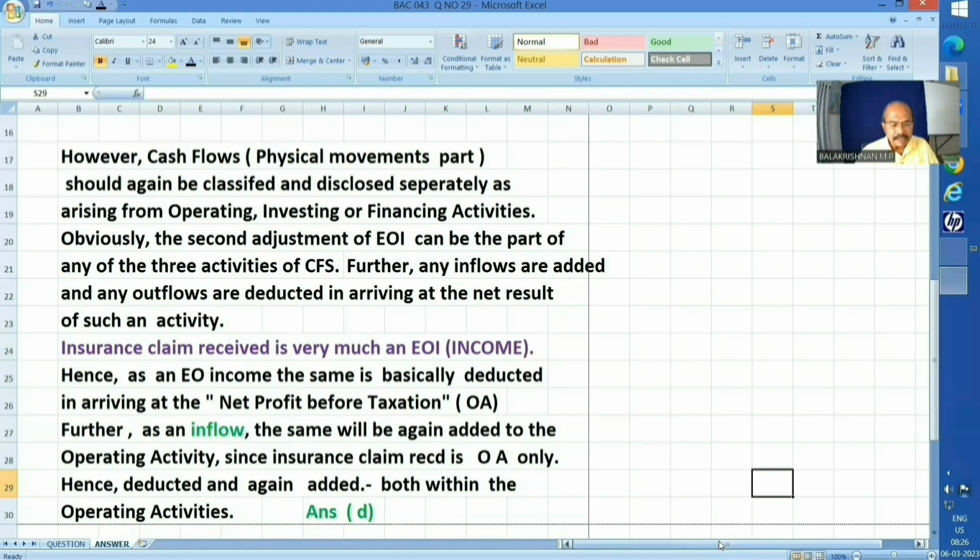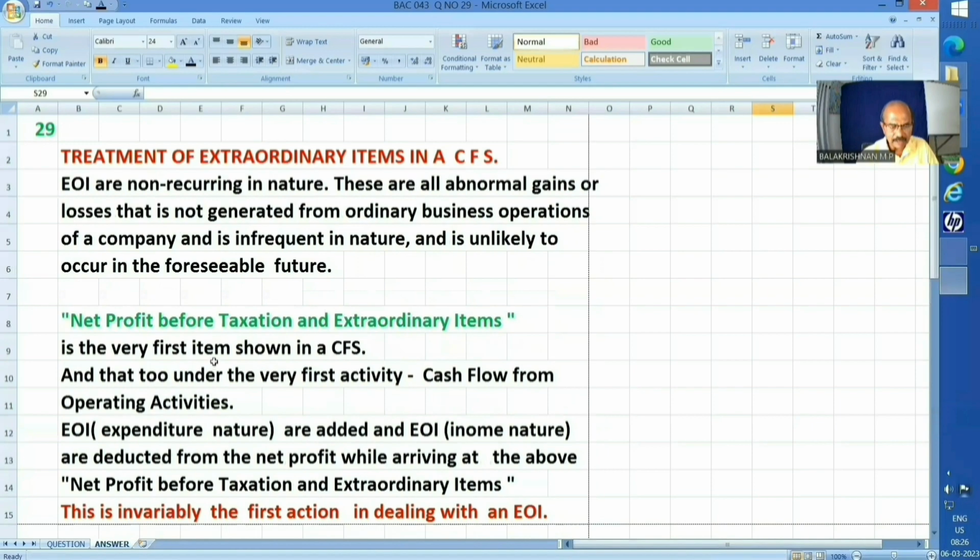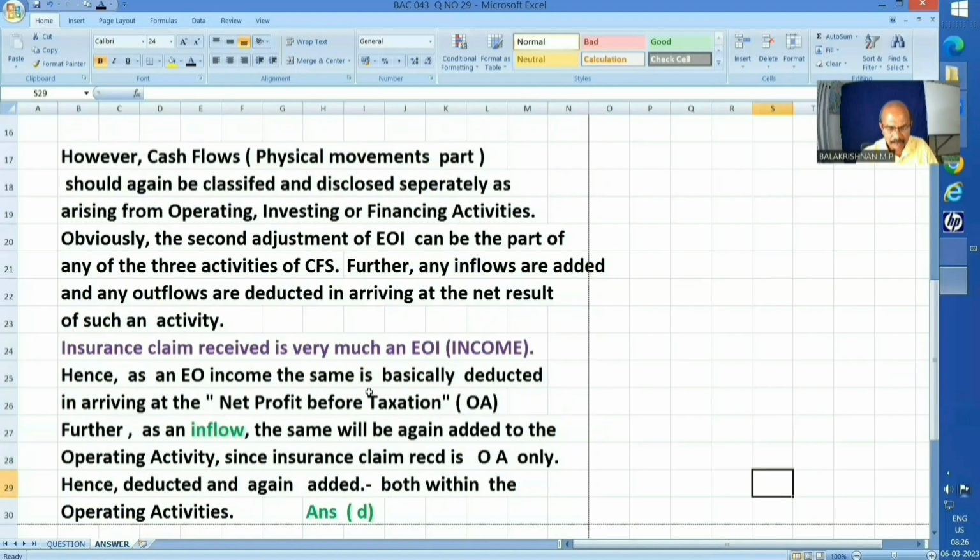Insurance claim received is very much an extraordinary item, and that too of income nature. Okay? Hence, as an extraordinary income, the same is deducted in arriving at the net profit before taxation, as I already explained here.